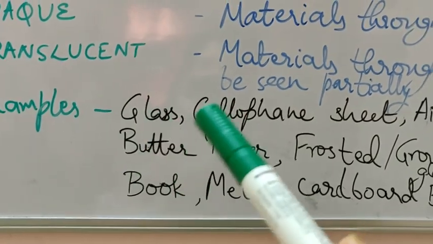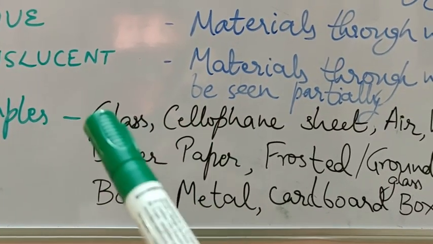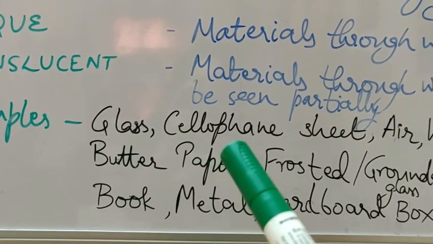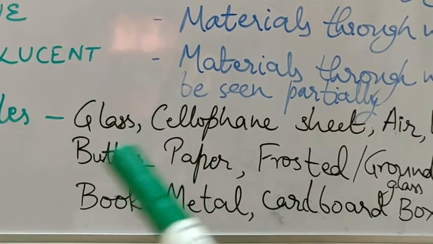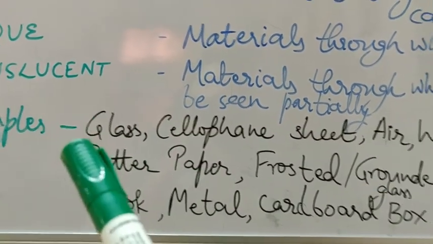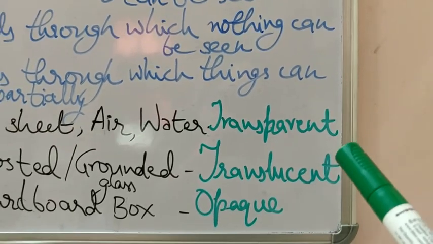Then glass: generally glass is put on the windows. Why is it put? Because we can see through it. Light can enter through it into our house and we can see the outside things through it. So it is put on the windows. So glass, cellophane sheet, air and water are all transparent materials.